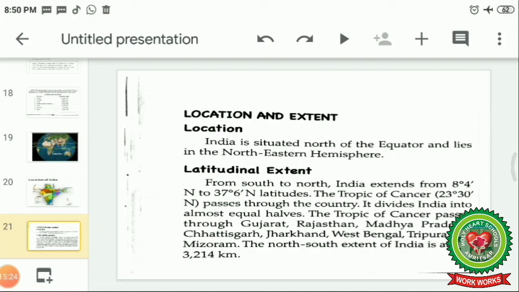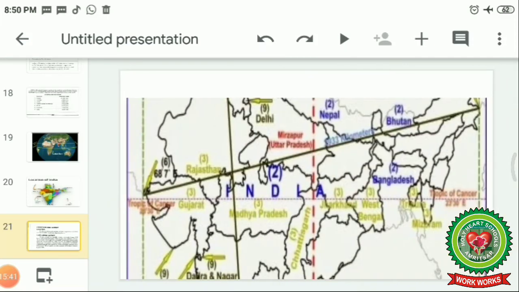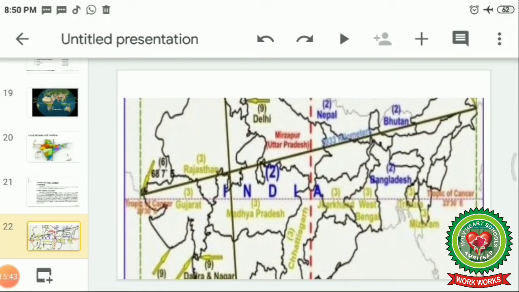The Tropic of Cancer passes through Gujarat, Rajasthan, Madhya Pradesh, Chhattisgarh, Jharkhand, West Bengal, Tripura and Mizoram. The north-south extent of India is about 3,214 kilometers. Here in this map, you can see from where the Tropic of Cancer is passing.